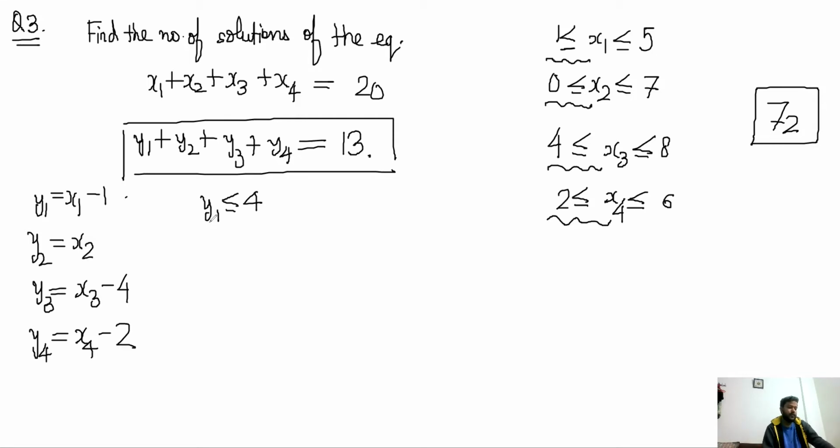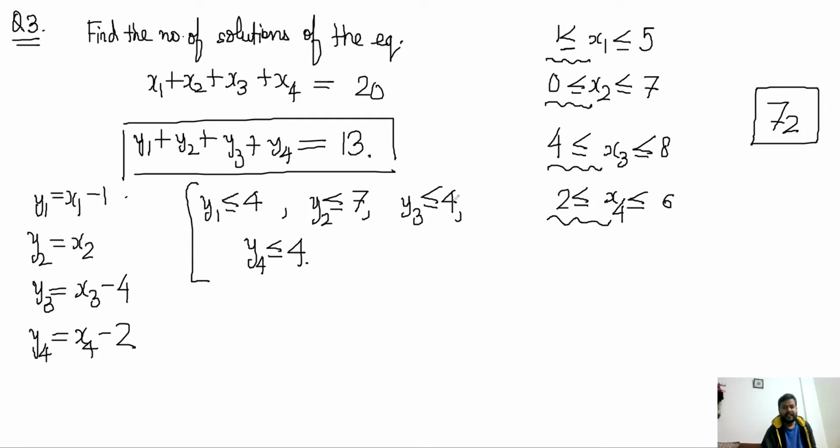y1 is less than equal to 4. That's correct, right? So y1 plus 1 is x1. Yeah, makes sense. And also y2 is less than equal to 7. Similarly, y3 is less than equal to 4. And y4 is less than equal to 4. These are the conditions that I have, right? Under these conditions, I have to find the number of solutions of this equation. Okay, so think about it.